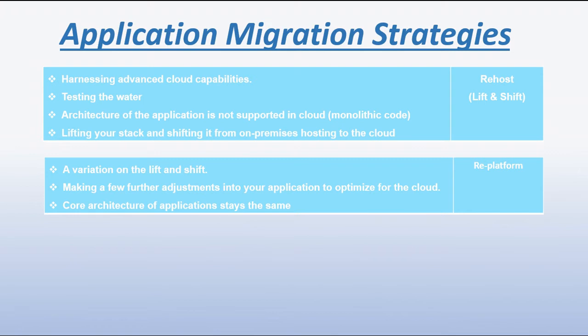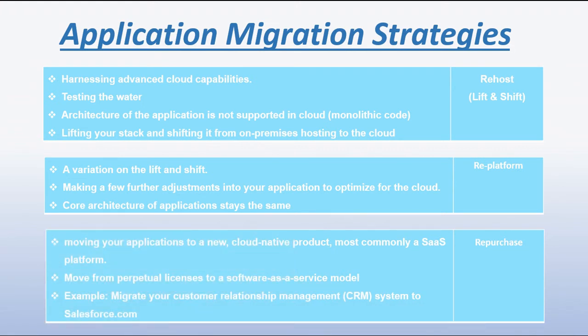When you migrate this application to the cloud, you host the website code in a virtual machine, and for the database you use the RDS service of the cloud. So you are just changing the platform of your database.